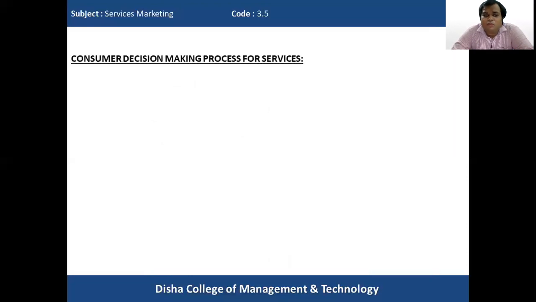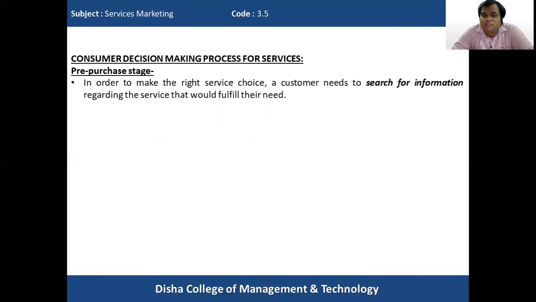Now coming to another thing we'll understand in the pre-purchase stage, which is the search for information. In order to make the right service choice, a customer needs to search for information regarding the service that would fulfill their need. Once there is need arousal, we have to understand what kind of search for information has to be undertaken in order to make the right choice.